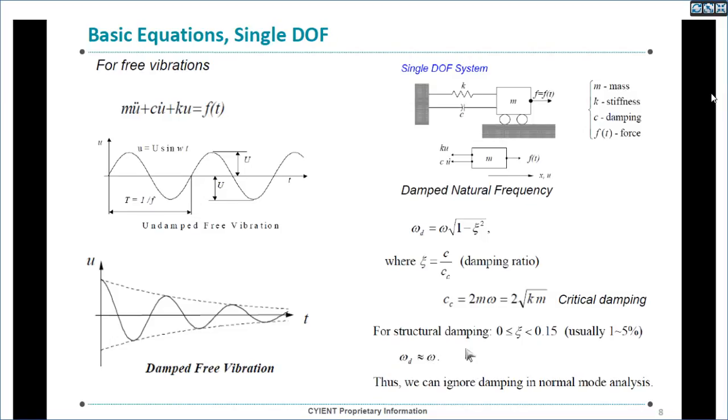When you do any modal analysis, we generally ignore the damping factor. The reason is the damping ratio is very small, 1 to 5%. When you substitute here, the damped frequency will equal the natural, undamped frequency.